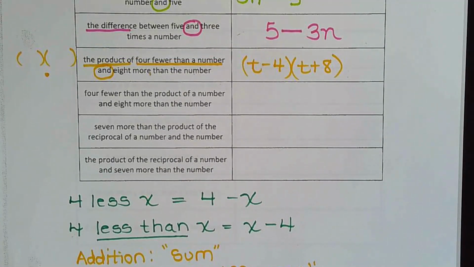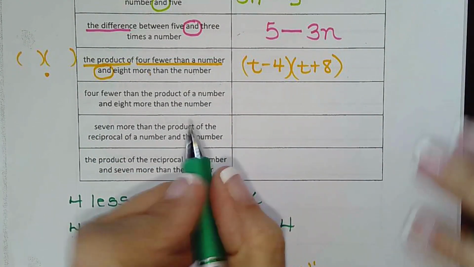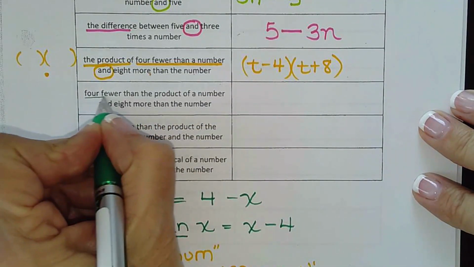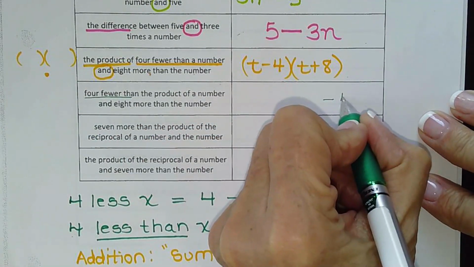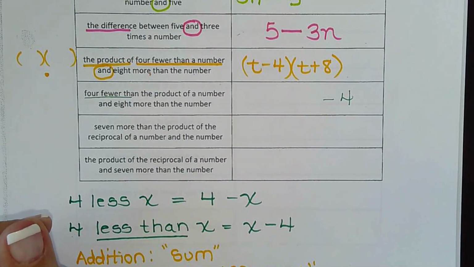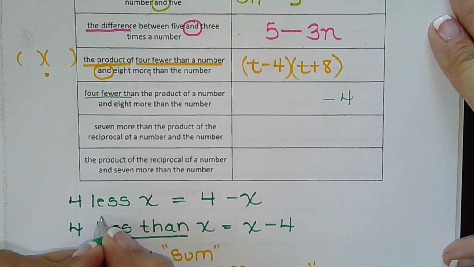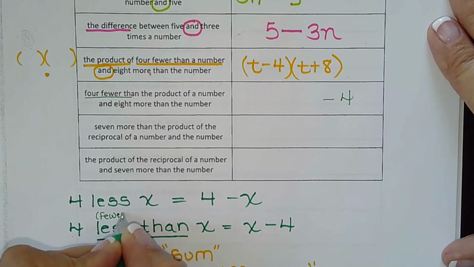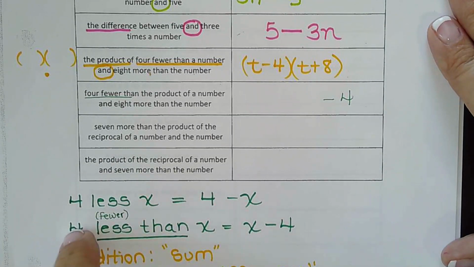Okay, next we have 4 fewer than. So we know that's minus 4, right? It's the same thing as 4 less than. And you could do this too up here, right? Fewer. Just so you remember, it's 4 fewer than or 4 less than.